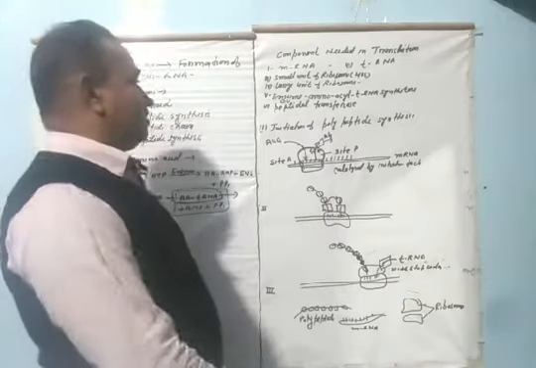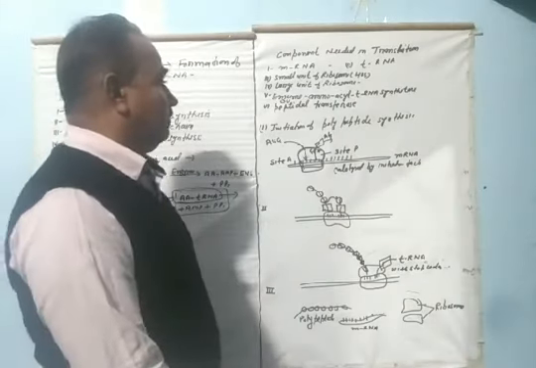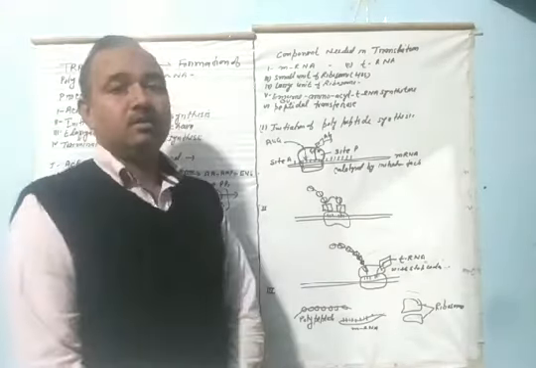The process of translation is initiated when polypeptide synthesis takes place.